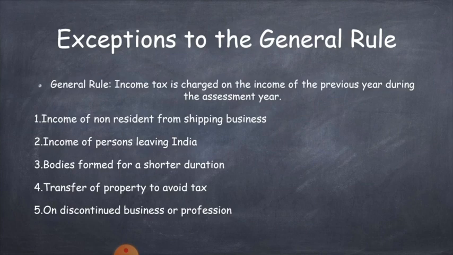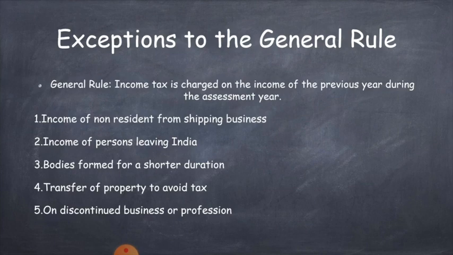Here, if the assessing officer comes to know about this fact, that is an assessee is transferring his property to someone else for the purpose of avoiding tax, his income should be taxed in the same year. Here the assessing officer will not wait till the next assessment year.